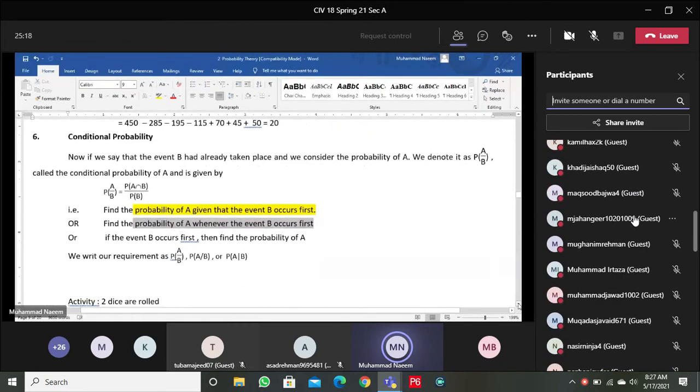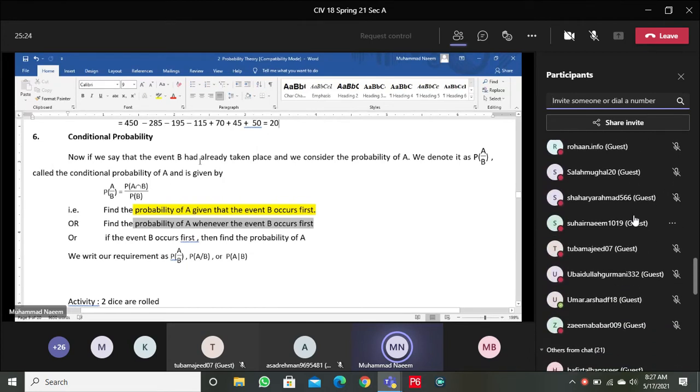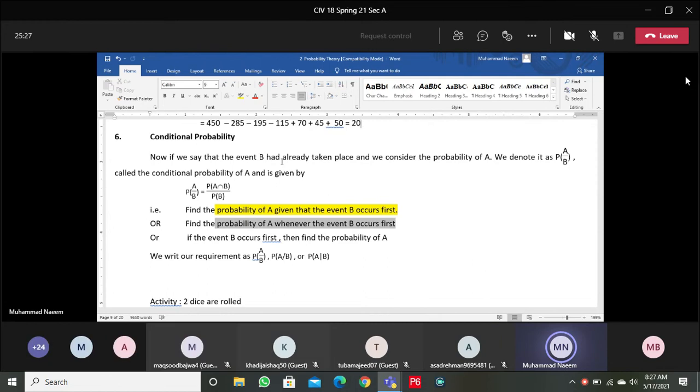Conditional probability. First we apply a certain condition and then find the probability of an event. The condition is also an event. That means we perform an event and then we find the probability of the other one. For example, probability A/B.